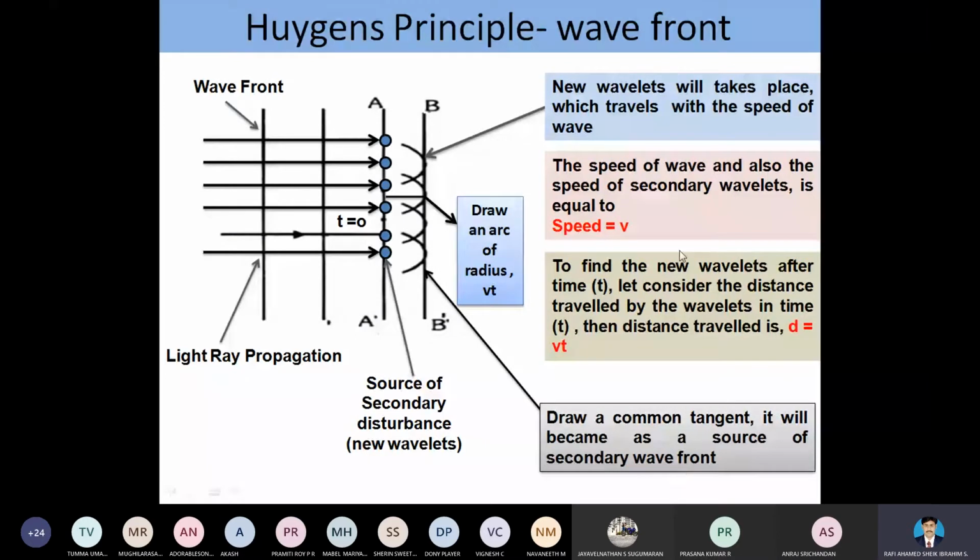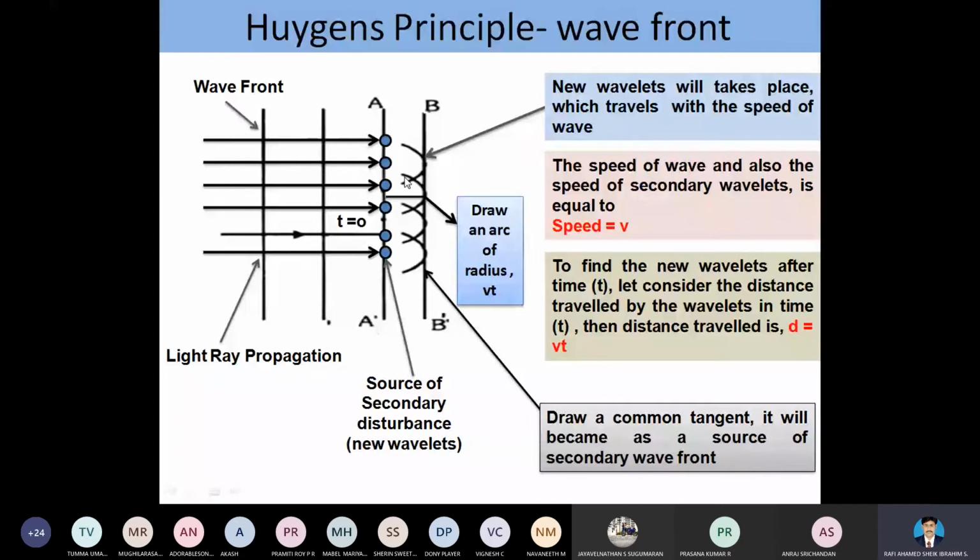So let's see the points which I have given here. New wavelets will take place, which travel with the speed of waves. So from this point, new wavelets take place. These new wavelets will travel with the speed of the incident light ray. So what is the speed of the incident light ray? The same speed itself, the wavelets also will propagate. The second point, the speed of a wave, that is the incident light speed, the speed of the wave, and also the speed of the secondary wavelets.